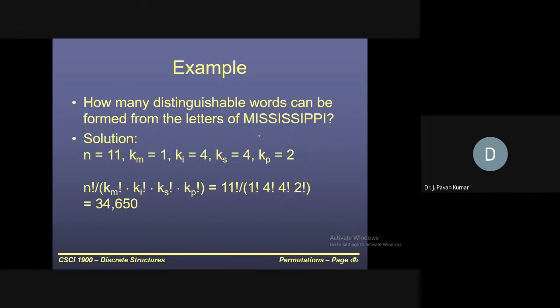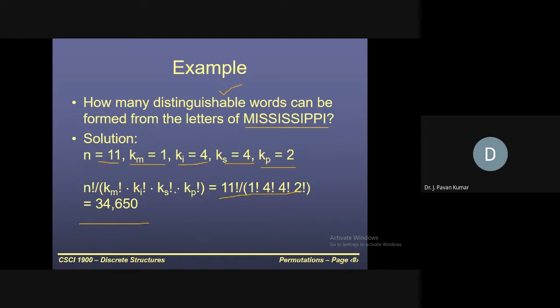Next, another example: how many distinguishable words can be formed from these letters? M is repeated only once, I is repeated 4 times, S is repeated 4 times, P is repeated 2 times, and the total number of letters is 11. So how many distinguishable words can be formed? N factorial divided by km factorial, ki factorial, ks factorial, kp factorial, which is nothing but this, and the value is this. Clear?